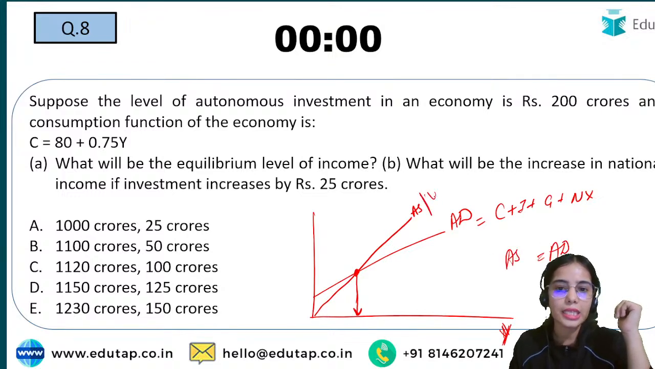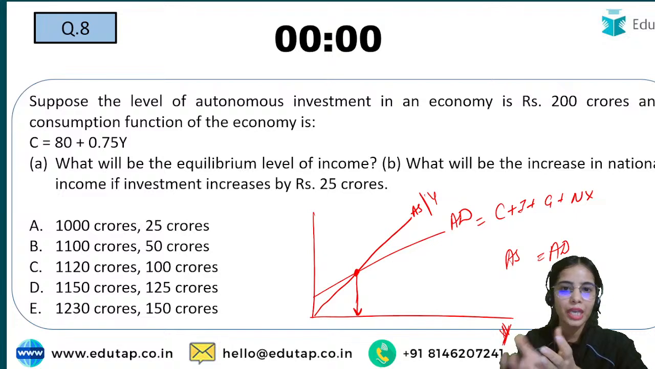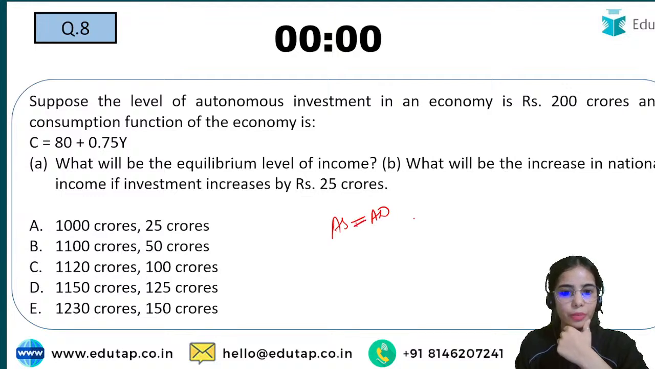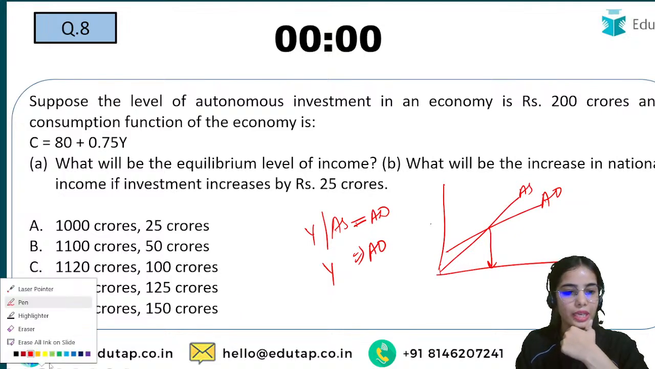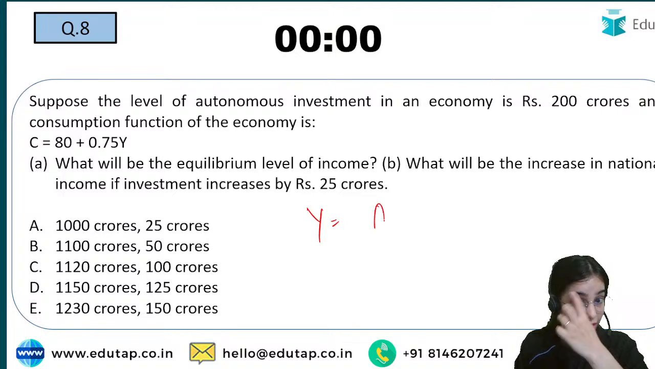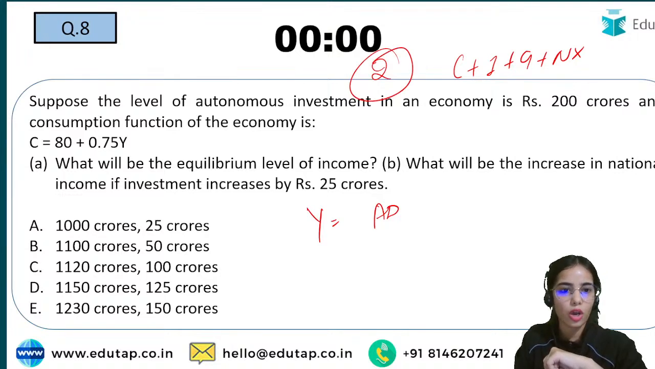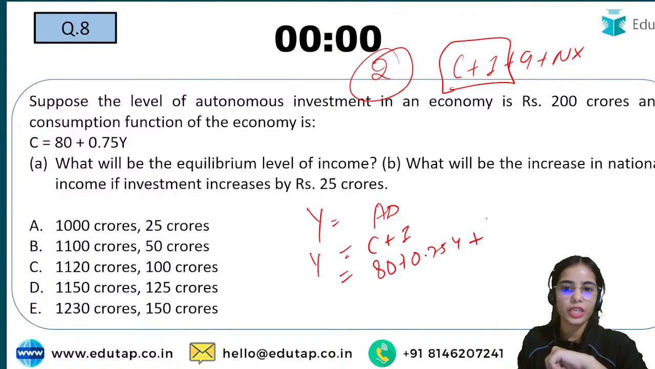Now aggregate supply is nothing else but the income that is being generated in the economy, because aggregate supply is the total production, that means total income generated in the economy. So aggregate supply is equal to aggregate demand in the equilibrium. This is the equilibrium level of income. So your income is equal to aggregate demand, which is consumption plus investment plus government expenditure plus net exports. But we are taking a two sector economy because we only have consumption and investment. So your income: consumption is 80 plus 0.75y, your investment is 200.